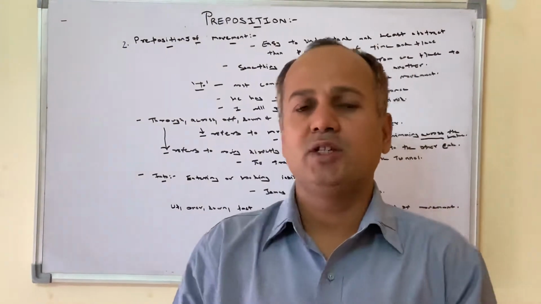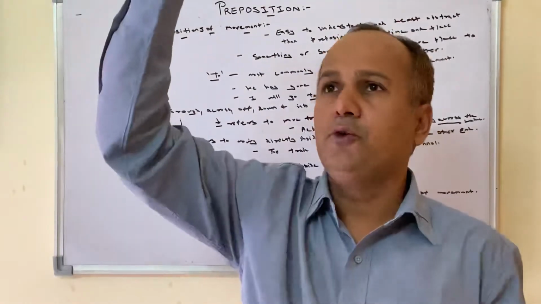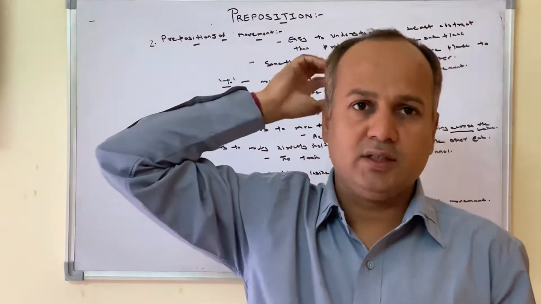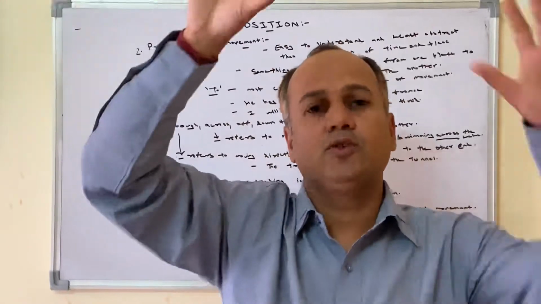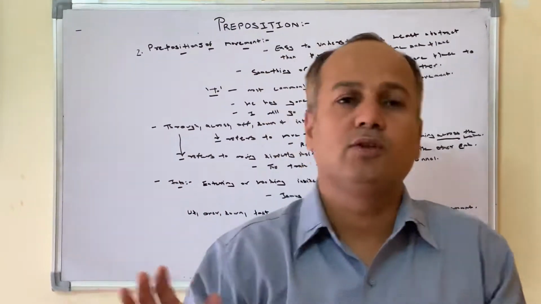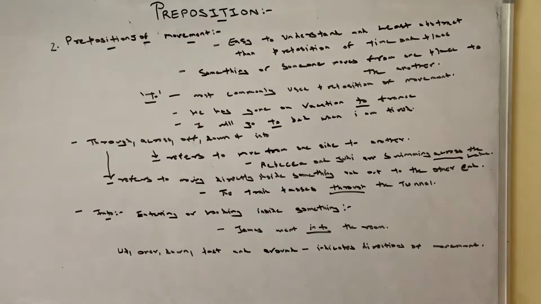And a preposition is a thing which can go up, down, here, there, into, across, on, upon, like this, on it, like this. These are all prepositions. Now we will understand the relation of prepositions with nouns. This is the preposition of movement. Thank you very much, my dear students.